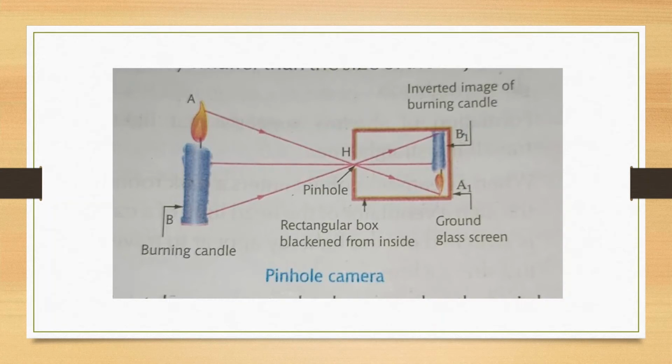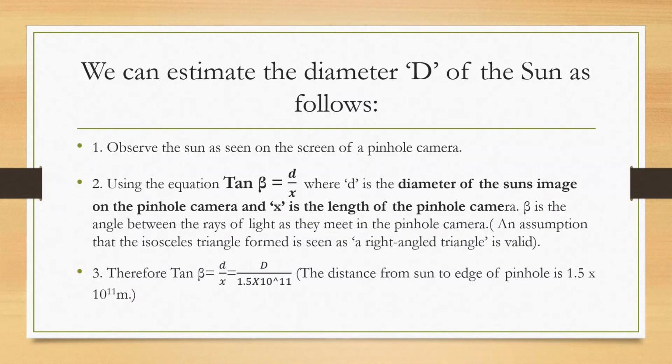So if we were to take this situation and use it in a real life situation like finding the diameter of the sun, then it is possible for us to observe the sun, which is very far away from us, using a pinhole camera, allowing the image of that object, which is the sun, to form on a screen, and then we can use simple trigonometric relationships to find the diameter of the sun.